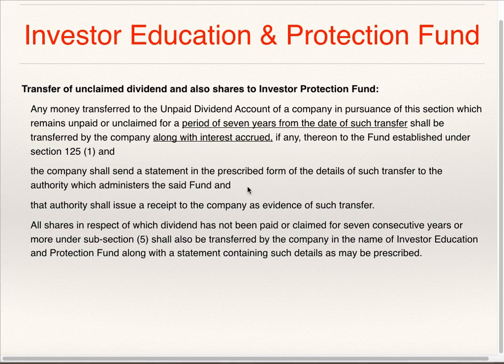Company should send a statement along with the transfer of funds in prescribed form giving full particulars about the name of shareholders, their addresses, last known address, unpaid dividend, interest accrued against each and every shareholder to the authority which administers the fund, and after receiving the transfer of amount the authority issues a receipt to the company as evidence of such transfer.